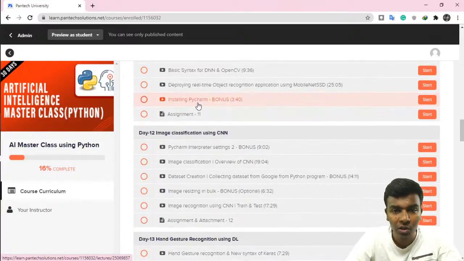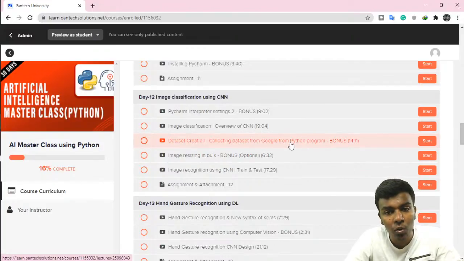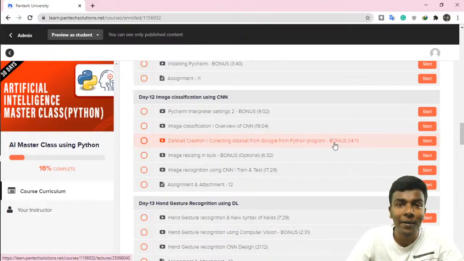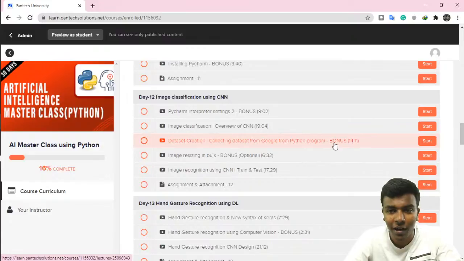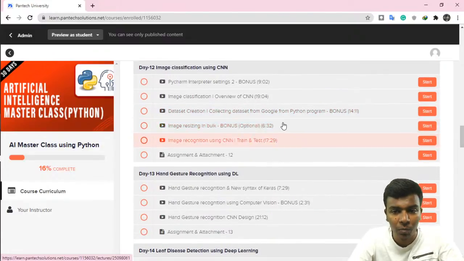And image resizing in bulk is also given as a bonus. And dataset creation, collecting a dataset from Google using a Python program. If you specify a certain name, it will automatically download the dataset from Google and place it in your directory. It's really great. It is a 14 minutes plus 6 minutes, like a 20-minute session, that is also a bonus.